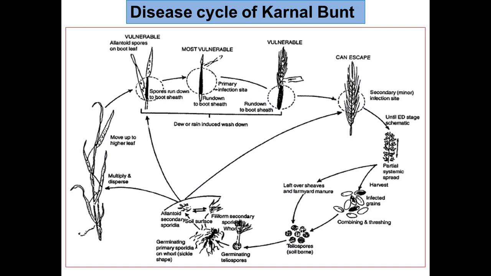to the healthy portion. Moderate temperature, that is the 19 to 23 degrees Celsius range, is most favorable for development of this disease. Then high humidity, that is more than 70% humidity, and cloudiness or rainfall during anthesis favor development of this disease, and most of the susceptible varieties get infected by this kernel bunt of wheat.